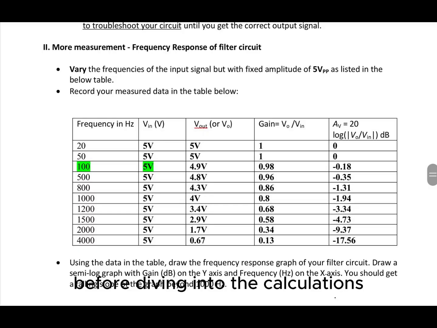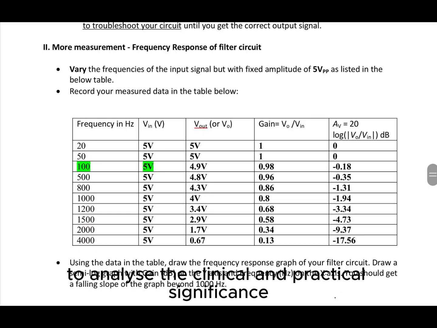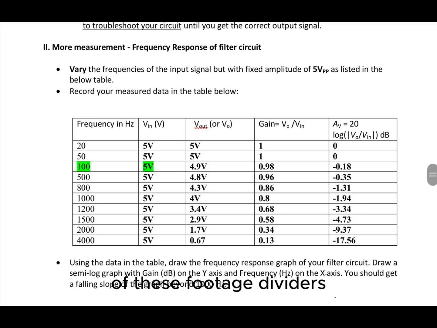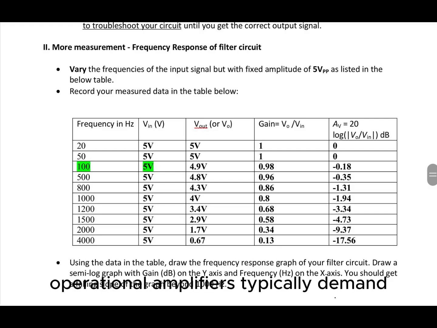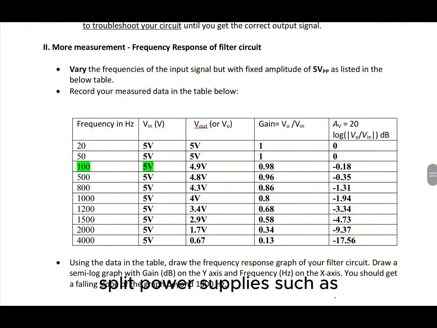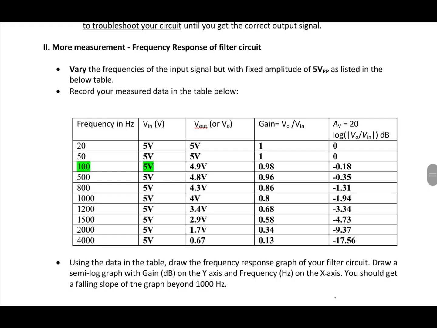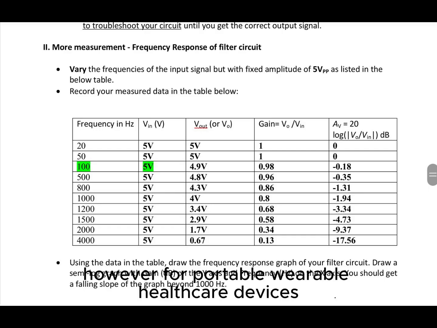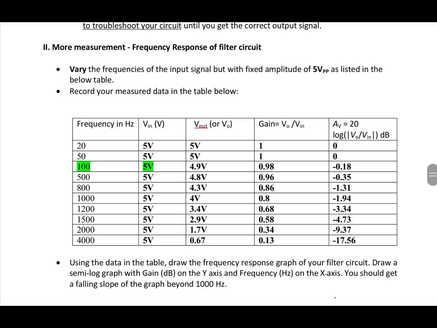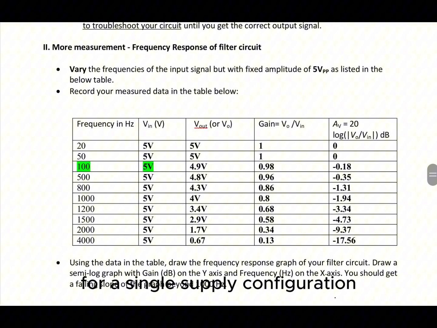Before diving into the calculations, it is crucial to analyze the clinical and practical significance of these voltage dividers. In traditional laboratory electronics, operational amplifiers typically demand split power supplies, such as positive and negative 15 volts, to process alternating currents that swing below zero. However, for portable wearable healthcare devices like a heart rate monitor, carrying bulky split power systems is highly impractical. Instead, our system is optimized for a single supply configuration.